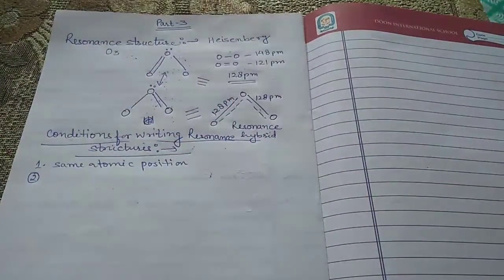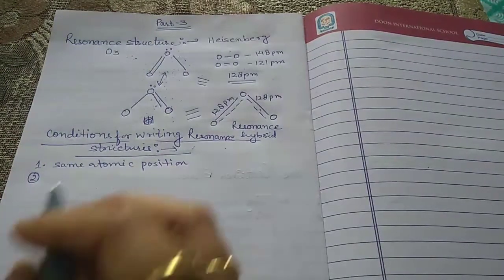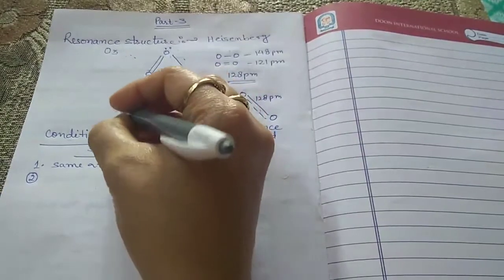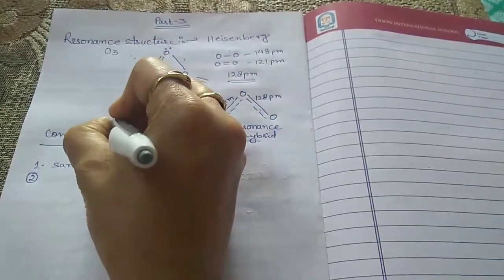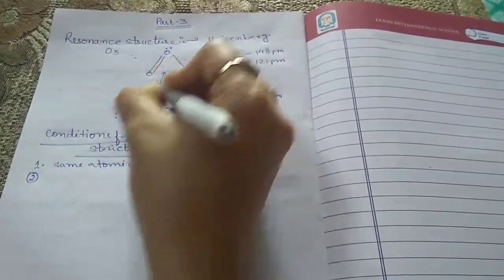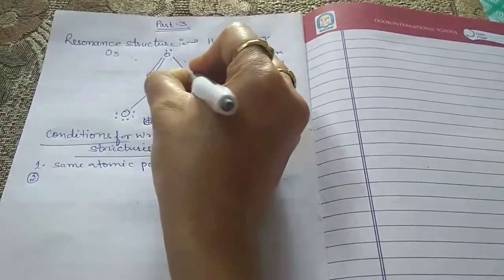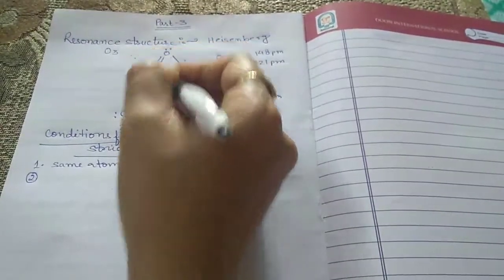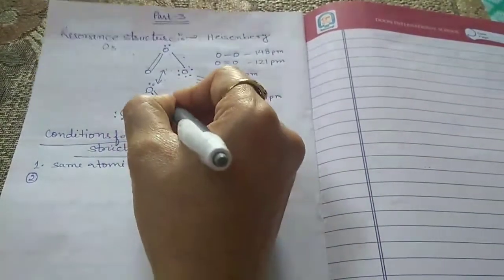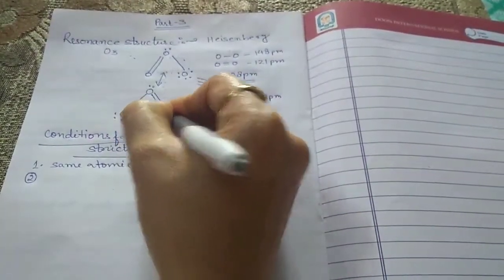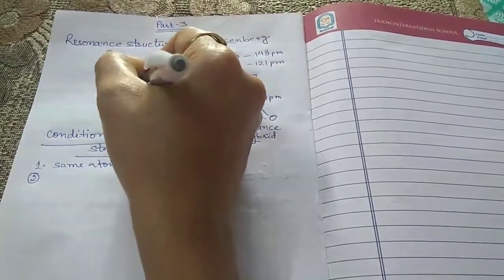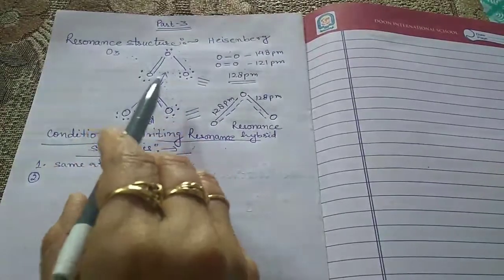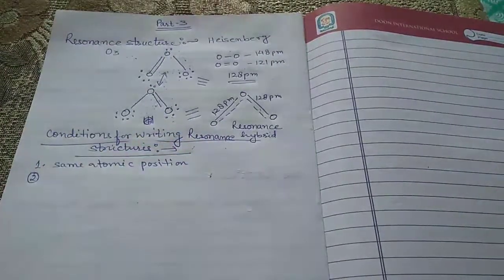Now in this single bonded oxygen atom we have 6 unpaired electrons. Here again it will be the same in both cases. Here the 6, again here the 6, here 2, here 2, and here 1, 2, 3, 4. Same here 1, 2, 3, 4. So the number of unpaired electrons should be the same.